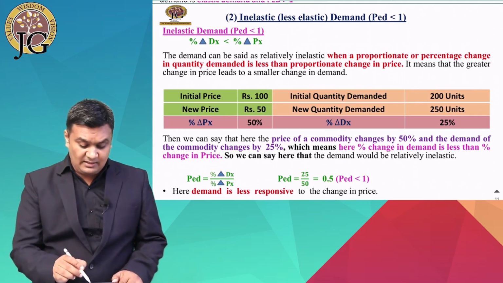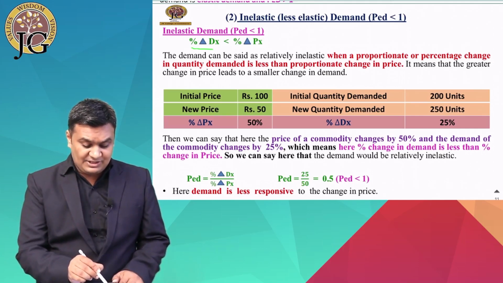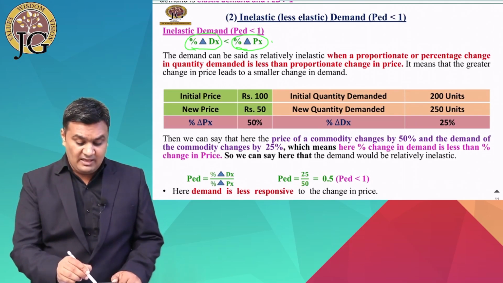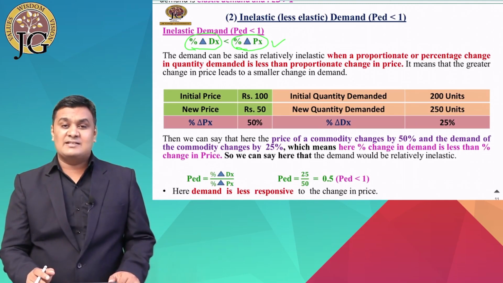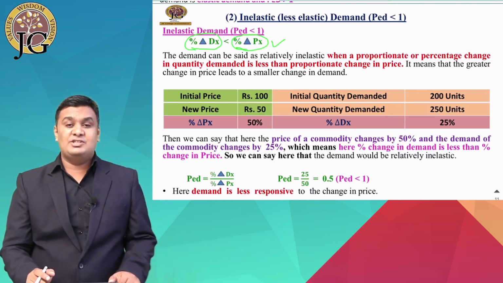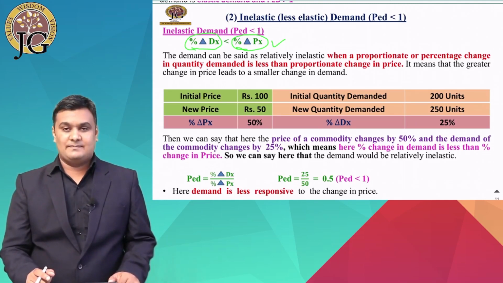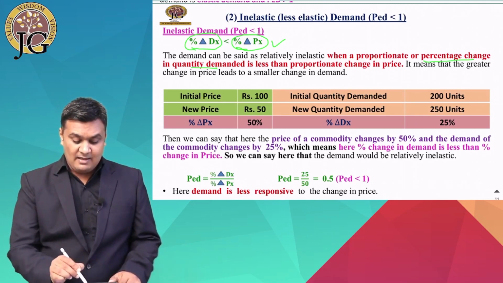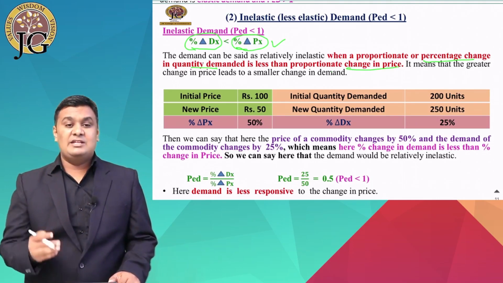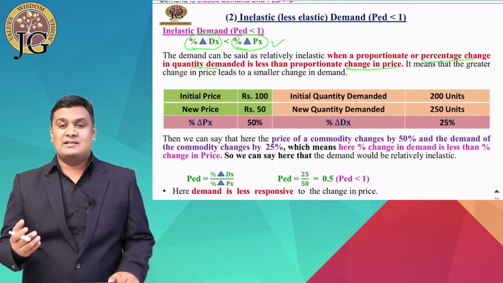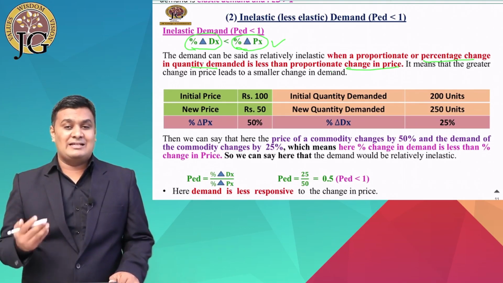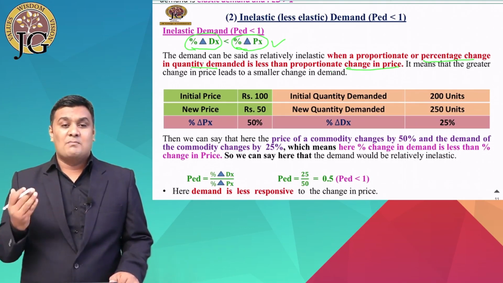So here the change in price of X is greater as compared to the change in demand of X.